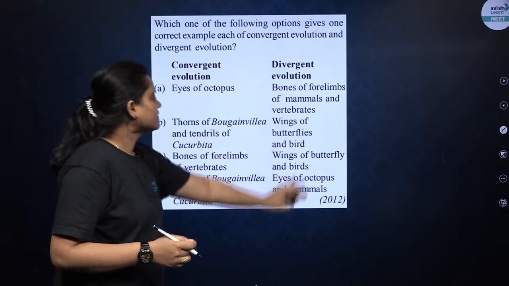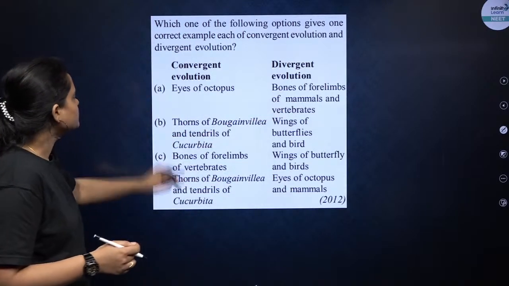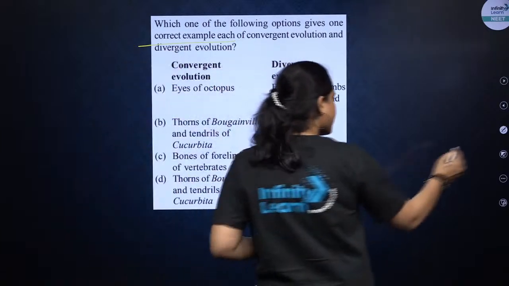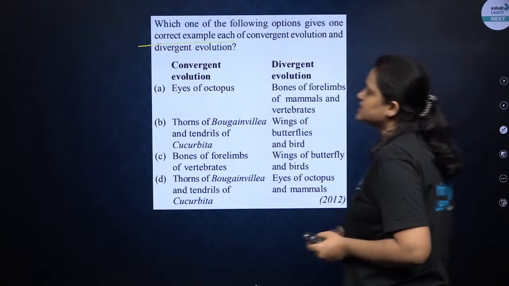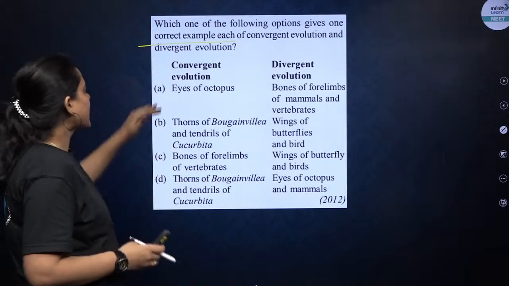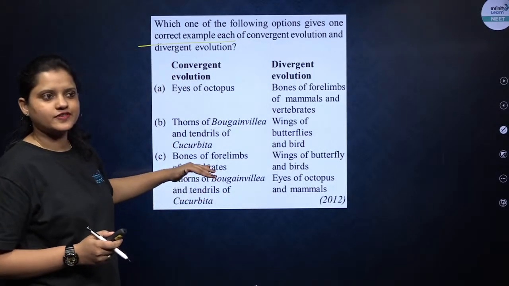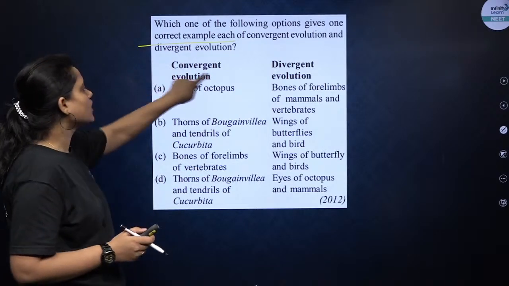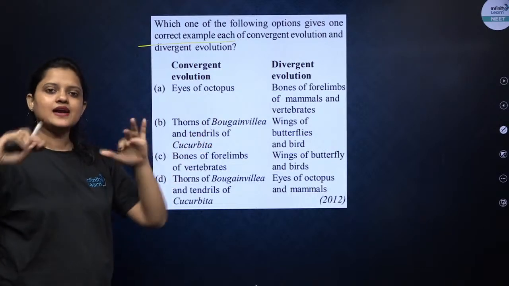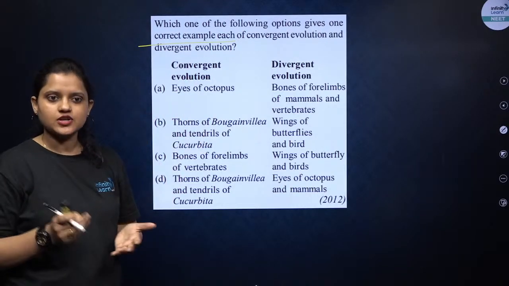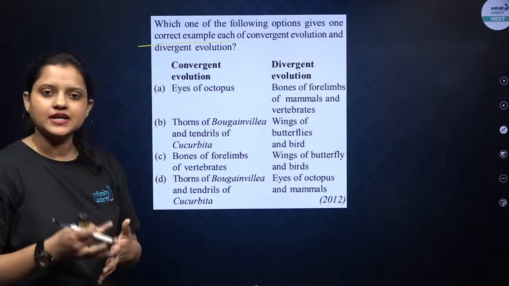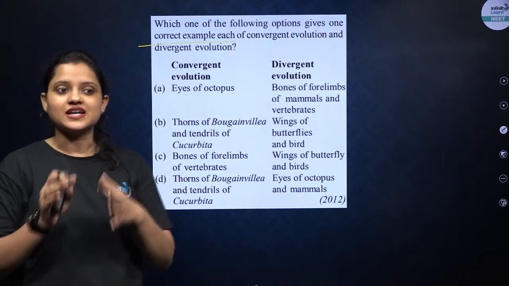Now, convergent evolution and divergent evolution, it is divided into two groups. You are going to tell what is the correct example of divergent and convergent evolution. Yes. We have four options. Let's start with convergent evolution first. Like I told you, there will be different structures and they will perform the same function, or the species will evolve similarly, will adapt similarly because of the same environmental conditions.